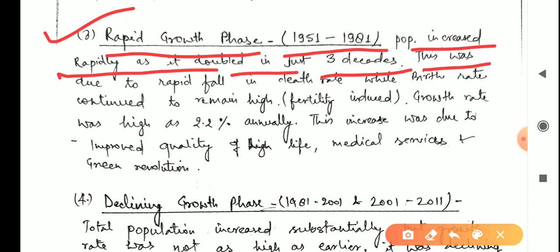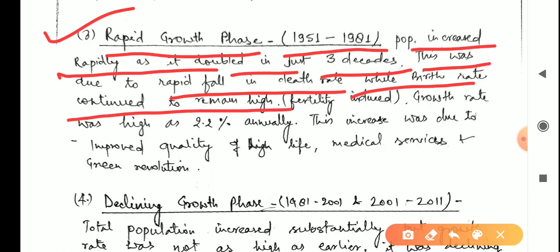This was due to the rapid fall in death rates. Now death rates fell very rapidly, because of the same reasons. People got educated, health facilities improved. Illiteracy was not a common phenomenon, and many things were there. While birth rate continued to remain high, as compared to death rates.